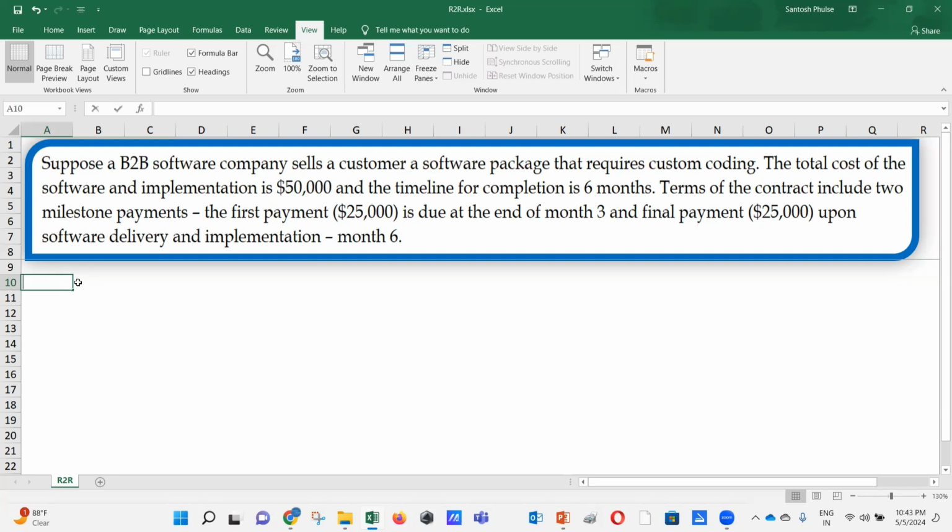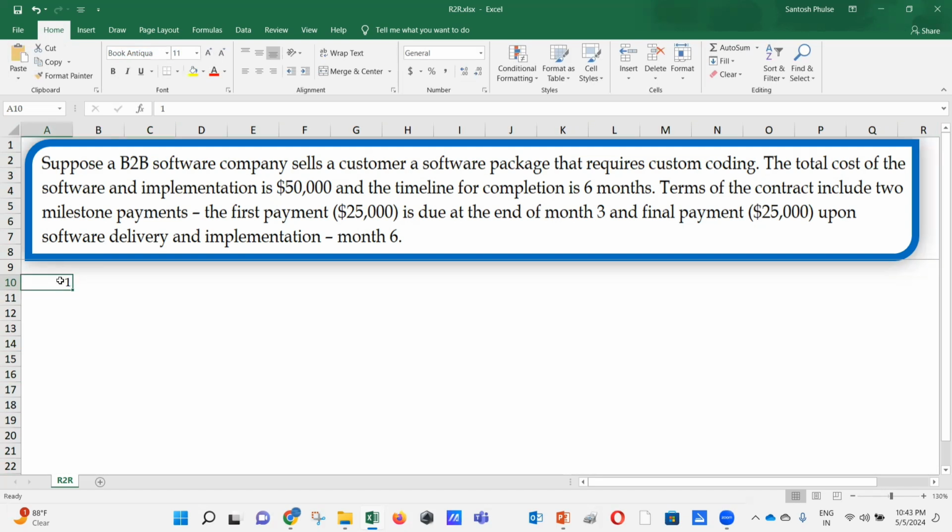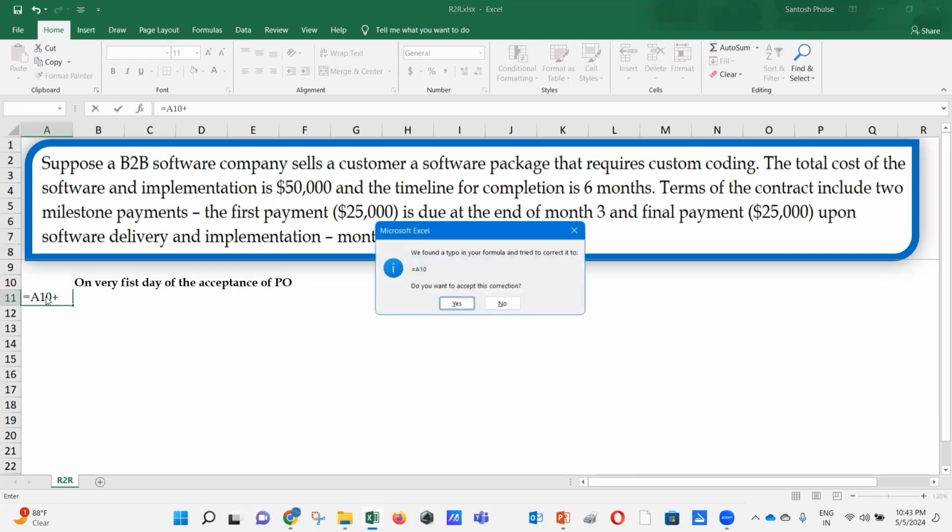The first, if you have raised the invoice on the starting day of your contract, if your invoice is raised on the very first day of the acceptance of the PO, that's the purchase order from your customer. So how are you going to do this? That's the first scenario. Second, we are going to discuss here